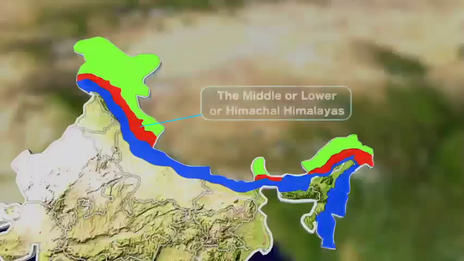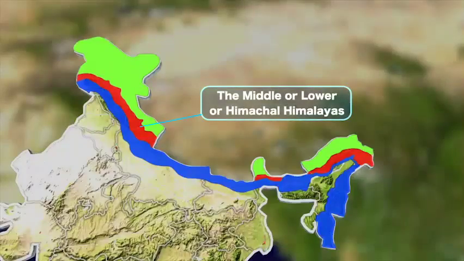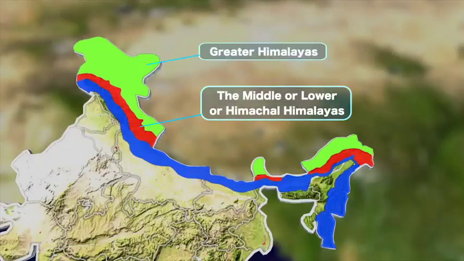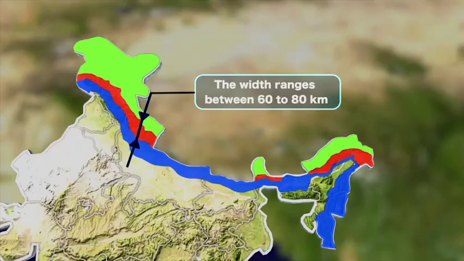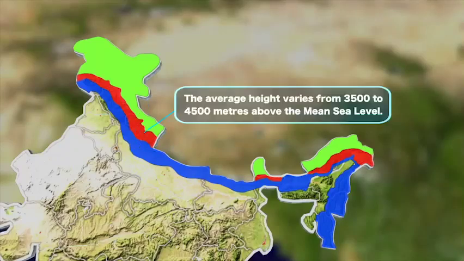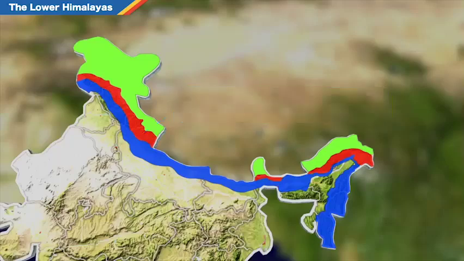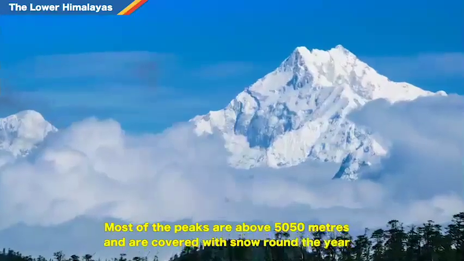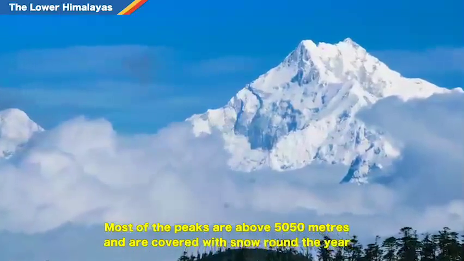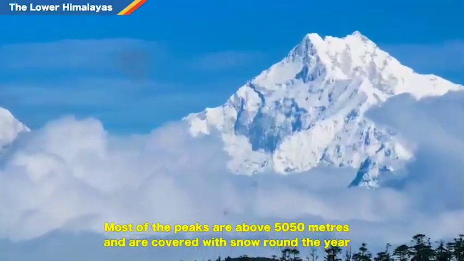The Middle or Lower or Himachal Himalayas. This mountain range is parallel and stretches in between the Greater Himalayas and the Shivaliks in the south. The width ranges between 60 to 80 kilometers and the average height varies from 3,500 to 4,500 meters above mean sea level. Most of the peaks are above 5,050 meters and are covered with snow round the year.